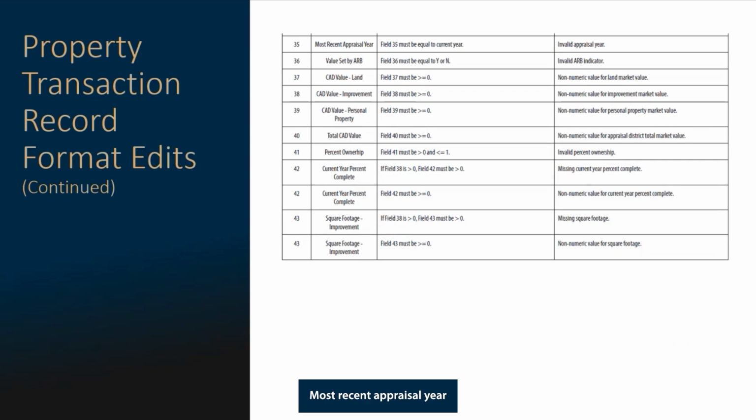Most recent appraisal year must be the current year of the submission. The February submissions will contain the current value of each account. The August submission will contain the current year's certified value of each account. Percent ownership must be greater than 0.